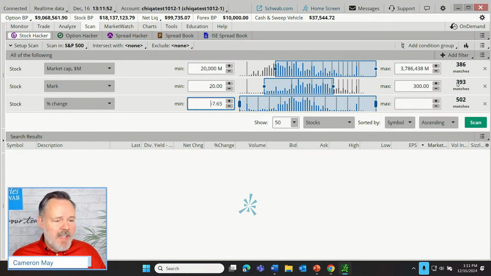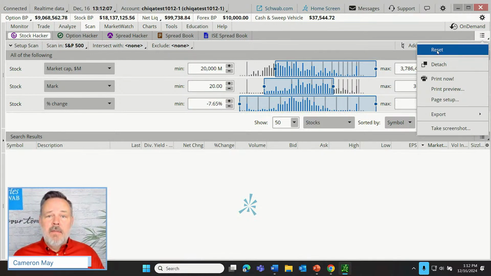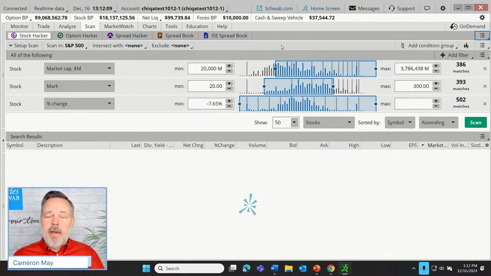Then Brothers Goofy says, what if I have a scan set up I want to get out of it to follow? How do I refresh my saved scan? I'll show you how we can clear out. So for example, if I wanted to erase everything that I've entered, I could go up here and select reset. I'm not going to do that because I want to keep things the way they are. Amy says mine shows 393, so that's 300. Yep, 393 matches for the $20 to $300 range.